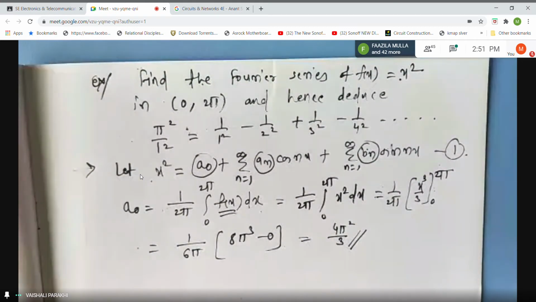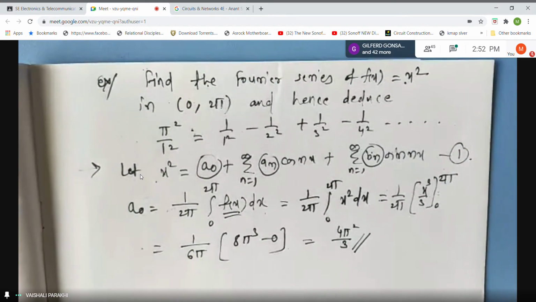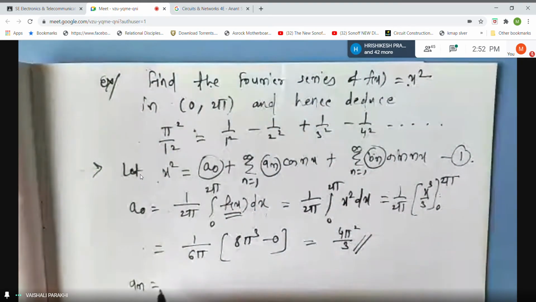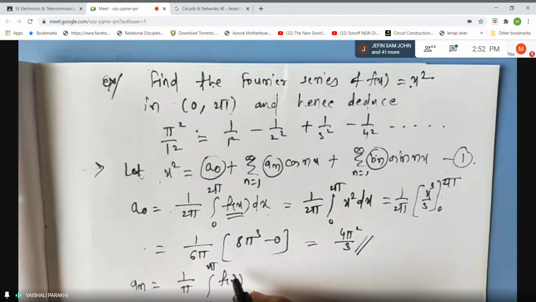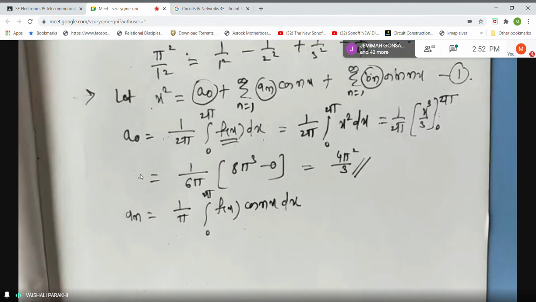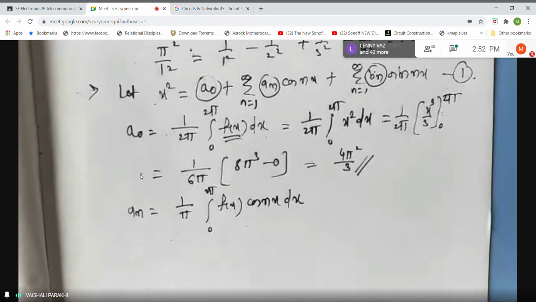Okay, now the next one is an, right? Formula for an is 1 by pi 0 to 2 pi f of x, what it is? Cos nx. This is also ready-made formula. Yes. Ma'am, for this interval is 0 to 2 pi. So the formula should be from 0 to 4 pi, no?